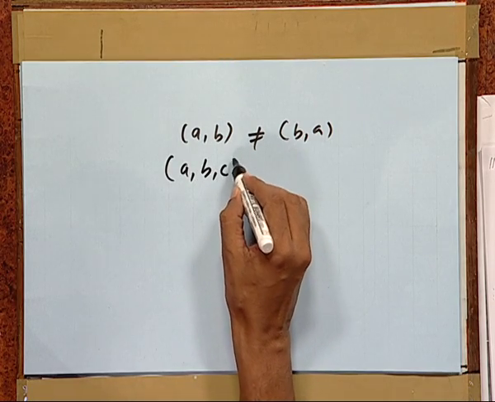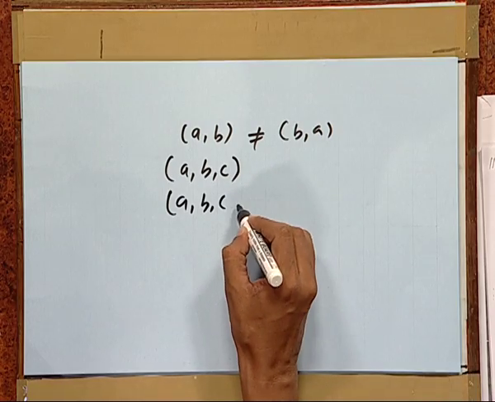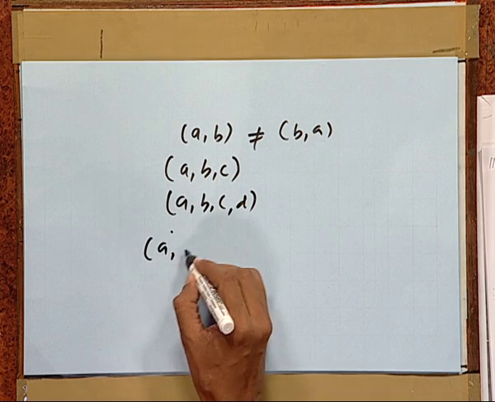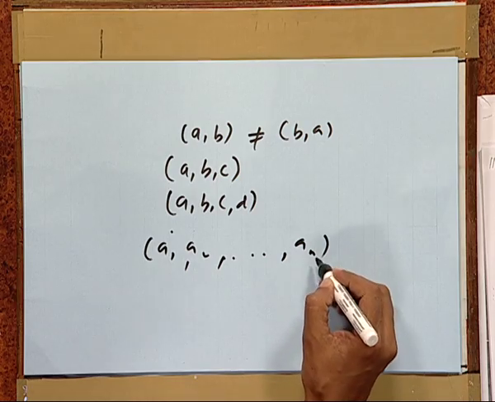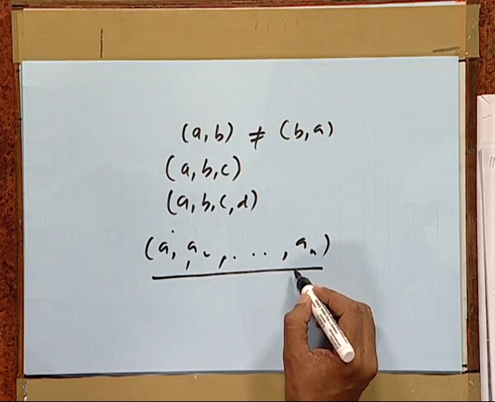It makes sense. Similarly, this is an ordered triple. We can have an ordered quadruple. In this manner, we can have n terms like this, which we call an ordered n-tuple. This can also be called a sequence of n elements a1, a2 and so on up to an.